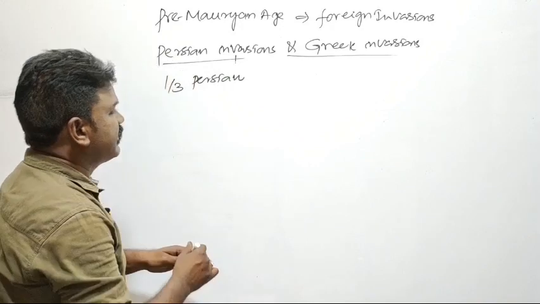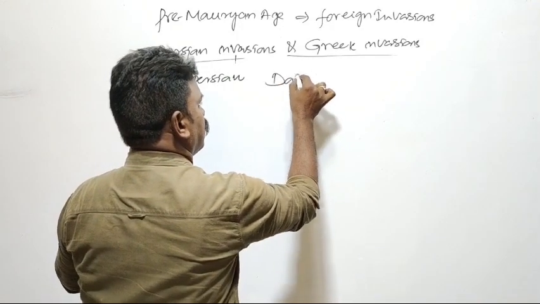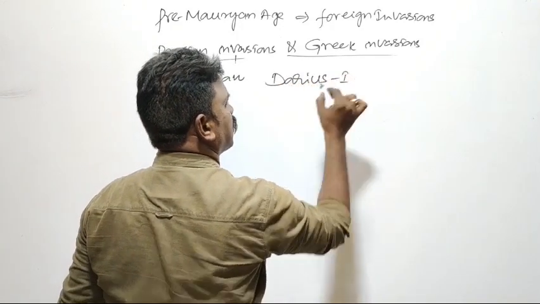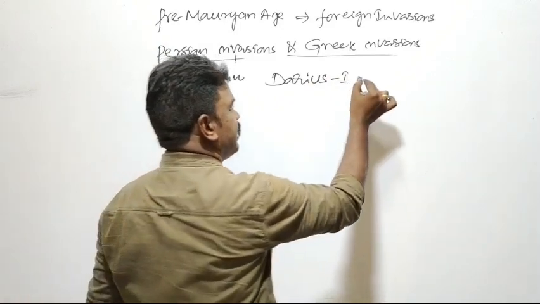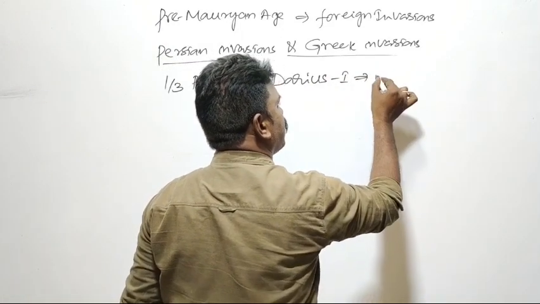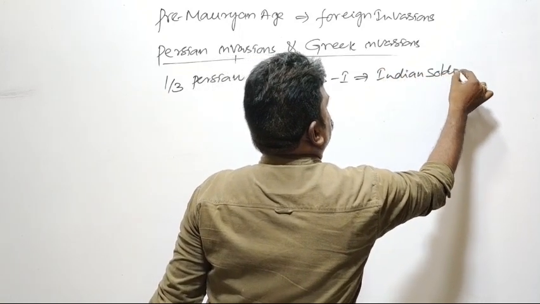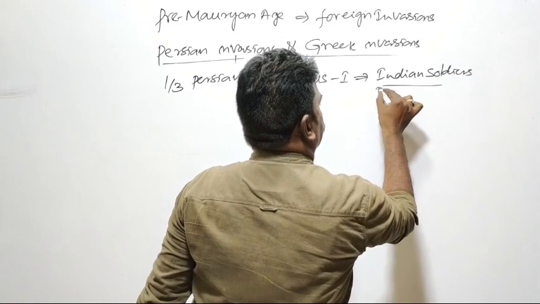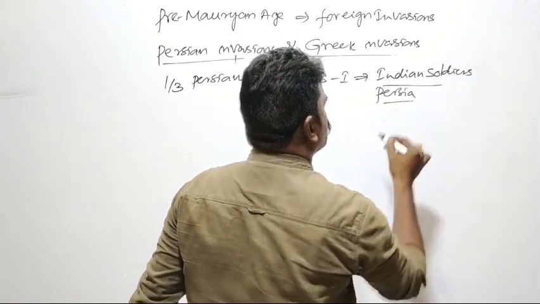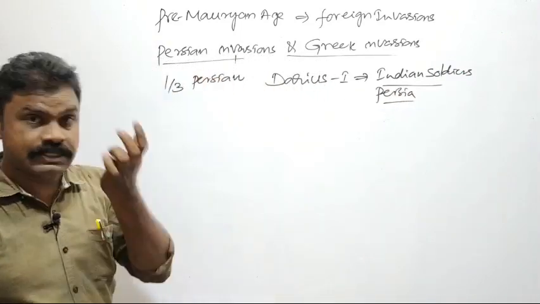We discussed that Darius I occupied India, and he also took away some Indian soldiers. Indian soldiers went to Persia and were working under the Persian rulers.